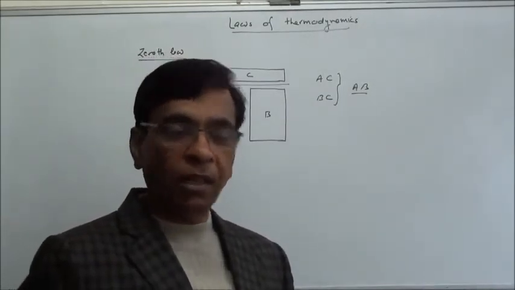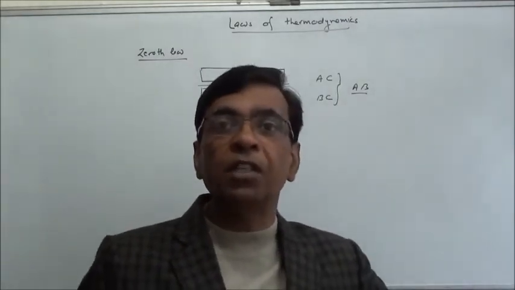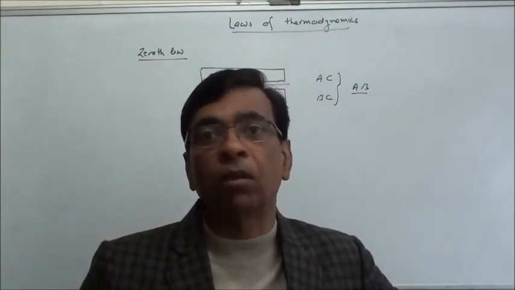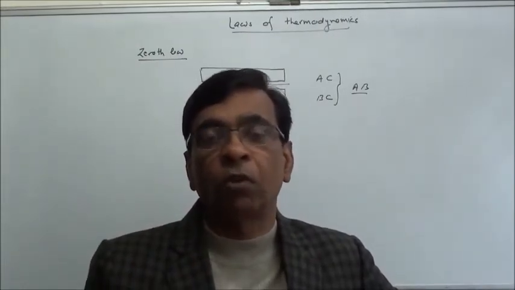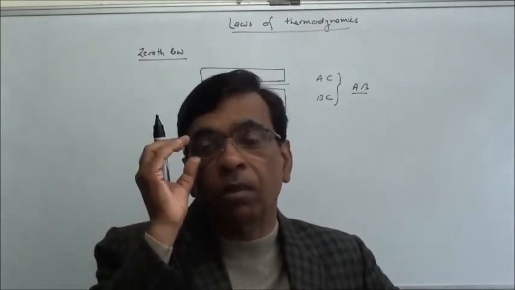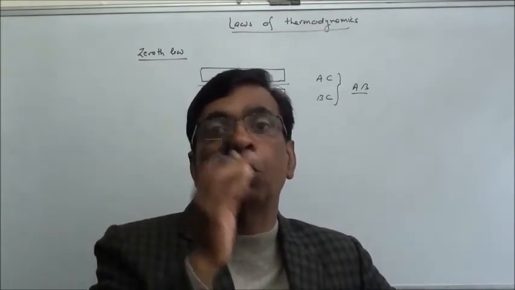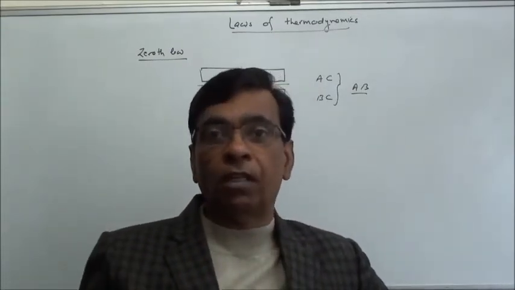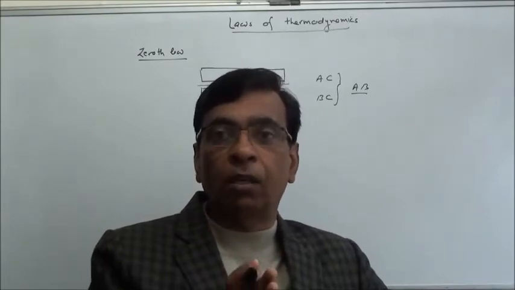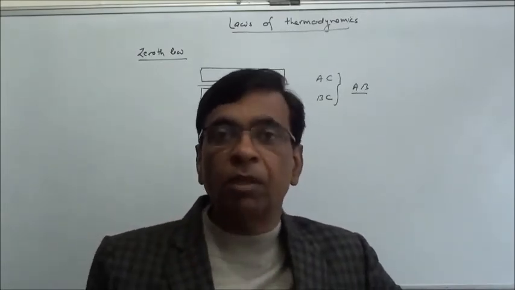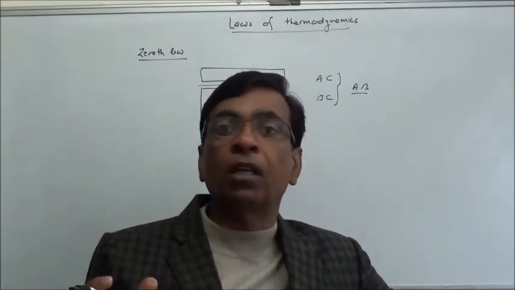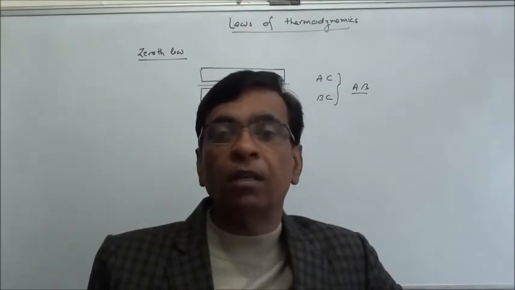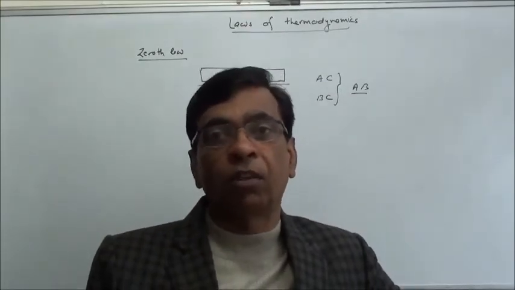It actually tells us about a quantity which is the same for two bodies in contact and in thermal equilibrium. We call it temperature. When two bodies are in thermal equilibrium, they are in contact and there is no heat transfer between them, though there is a provision for heat transfer. So they are not separated by an insulating wall. When there is no heat transfer between the two bodies, it means there is some quantity which is the same for both. Equilibrium means that only. And that quantity is defined as temperature.